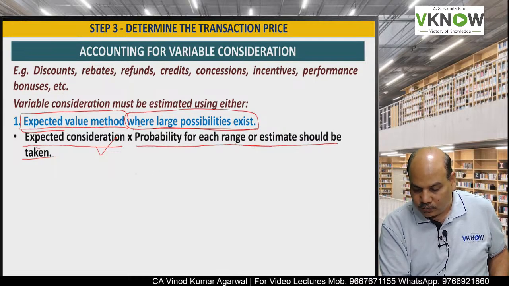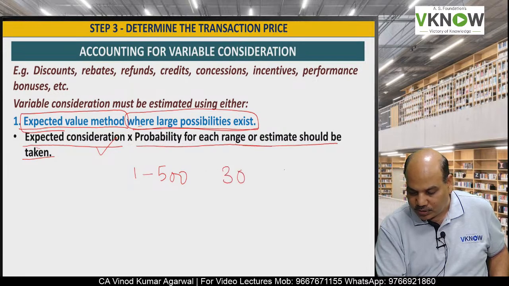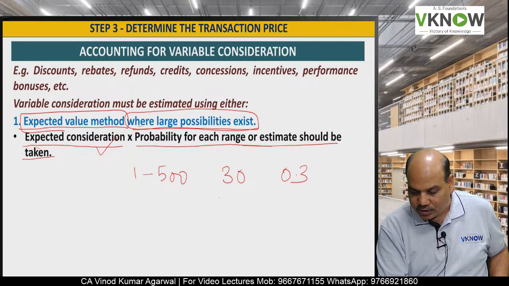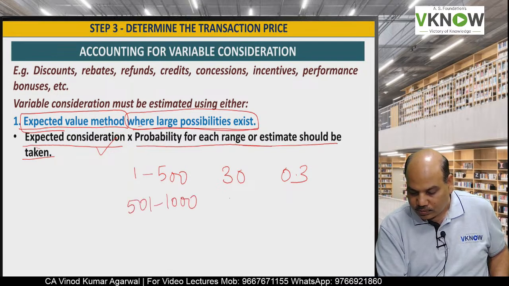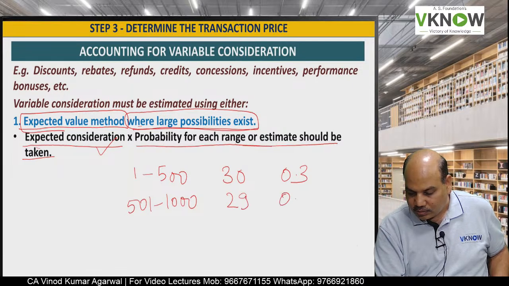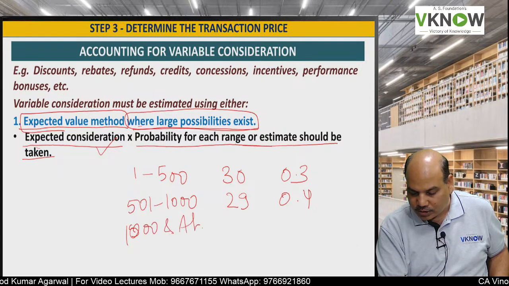So they may give you: sale can be between 1 to 500, the price will be 30 rupees, probability is 0.3. Sale can be 501 to 1000, price will be 29, probability 0.4. Sale can be 1000 and above, something like this.